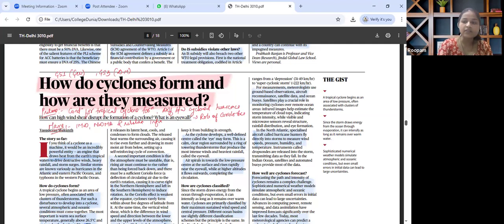For prelims perspective, the arena that we have to brush up our knowledge on is conditions favorable for tropical cyclone formation, the difference between cyclone, hurricane and typhoon, and the role of Coriolis force and wind shear.